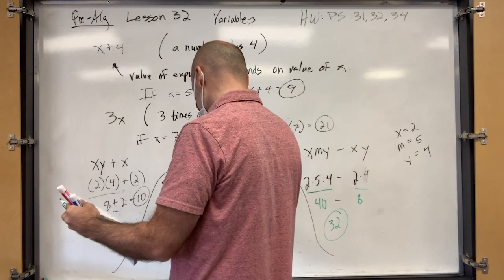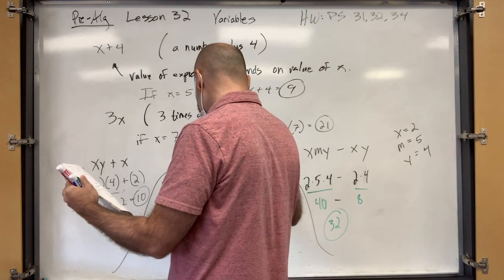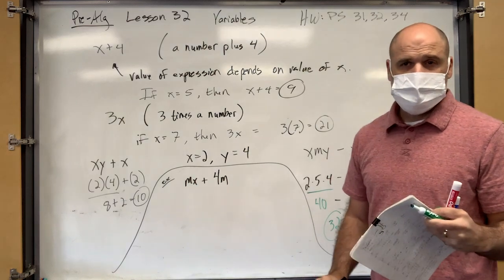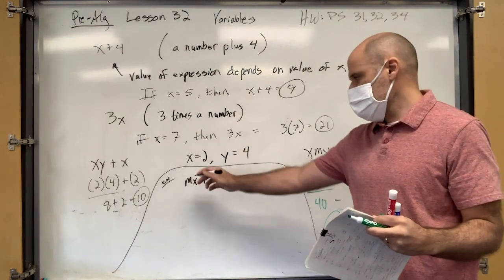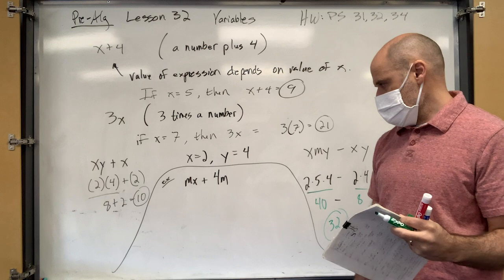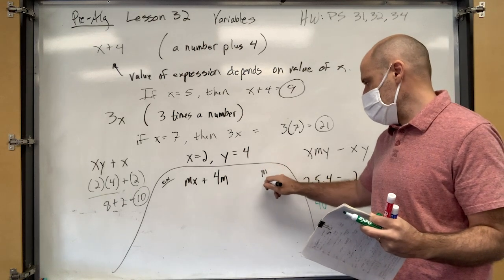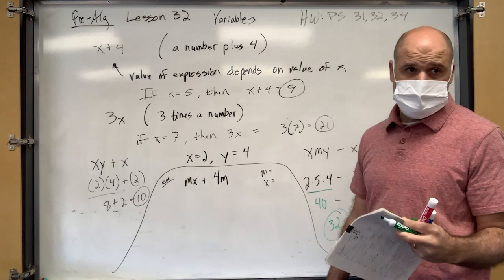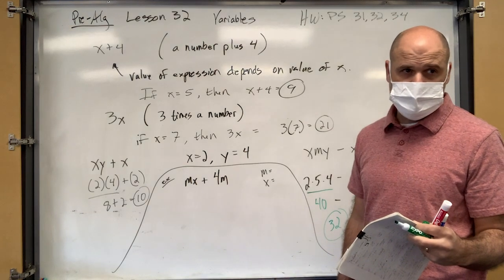mx plus 4m. Okay? What is the little thing on the left? That's example. What do they equal? Okay, now you need to know what m is and what x is, right? 4m, that just says 4m. You're the one who has to decide whether it's 4 times m.